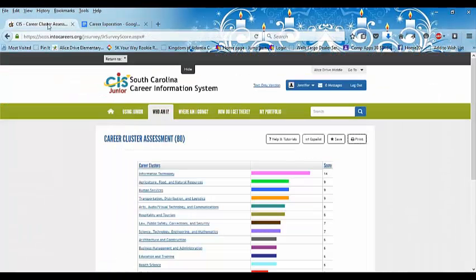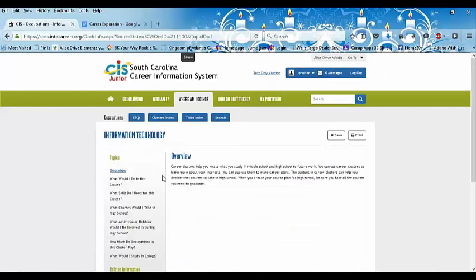Once you have saved your career cluster assessment, start looking at your top three. Mine are information technology, agriculture, food, natural resources, and human services, which doesn't surprise me. Pick one of your top three, preferably the one you have the most things in, and go into it and see what kind of careers you are suited to.